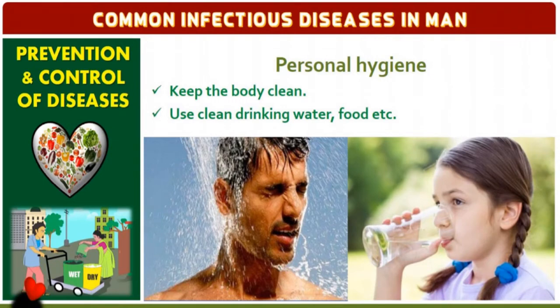So prevention and control of diseases, as I have told you, begins with personal hygiene. What is personal hygiene? Usually I tell the kids, whenever you get up in the morning, you should have a good bowel movement. Drink one glass of water early in the morning; if it is warm, it is very good. Clean your mouth and keep the body clean. You have to bathe in the morning. If you sweat a lot for a long time, bathing again is not a wrong thing. Bathing two times a day is really very good.